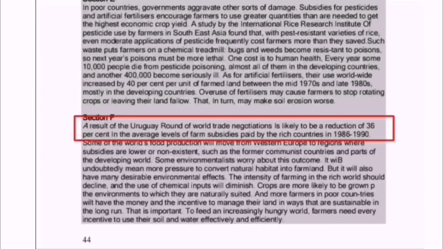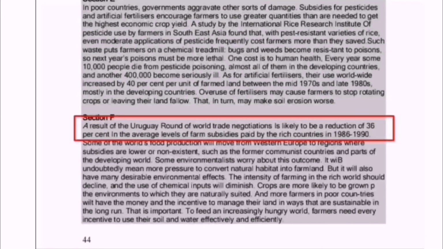Let's read the paragraph F. As a result of Uruguay round of world trade negotiations, world trade is the keyword, negotiations is keyword. By negotiations, we mean discussions for an agreement. Is likely to be a reduction of 36% in the average levels of farm subsidies paid by the rich countries in 1986 to 1990.